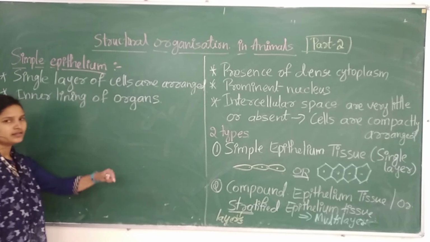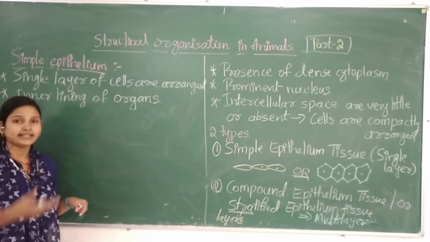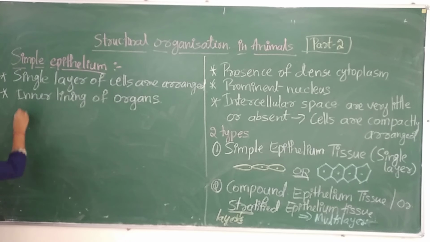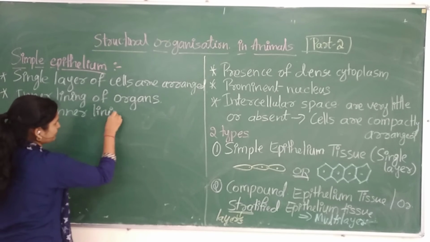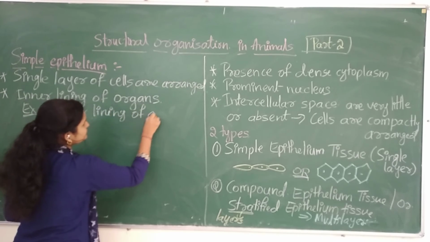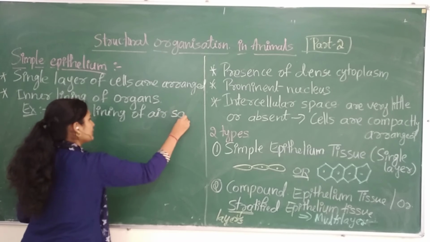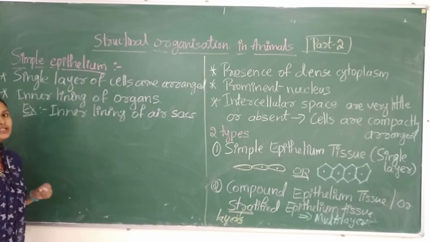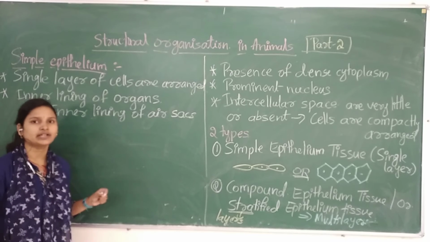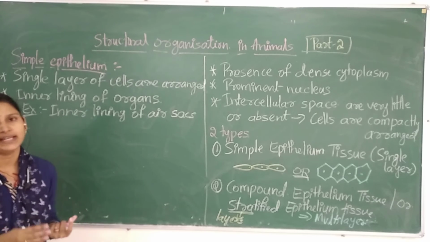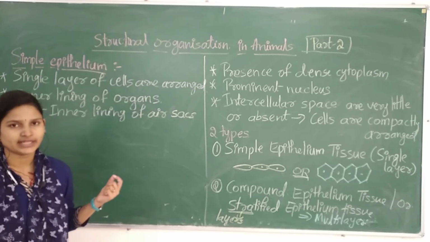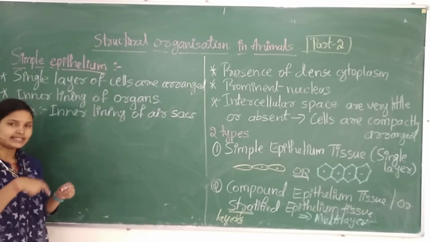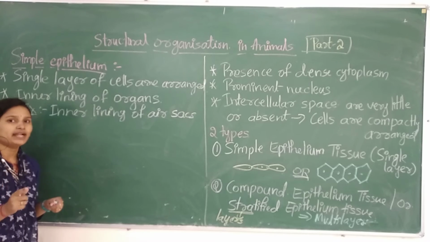Like in the air sac, for example, the inner lining of air sacs. And also the blood vessels, no? The pipe-like structure that is helpful for the transportation of blood from one part of the body to the next, that is nothing but the inner lining of the blood vessels.